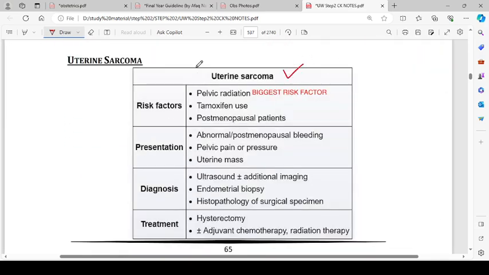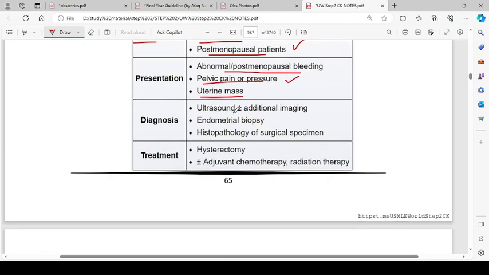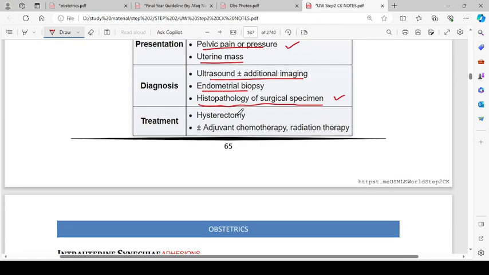So, uterine sarcoma. Risk factors: pelvic radiation, which is the biggest risk factor, then tamoxifen use and post-menopausal patients. Presentation is abnormal post-menopausal bleeding, pelvic pain or pressure, uterine mass. Diagnosis is with ultrasound with or without additional imaging, endometrial biopsy, and histopathology of surgical specimen. Treatment is with hysterectomy, with or without adjuvant chemotherapy and radiation therapy.